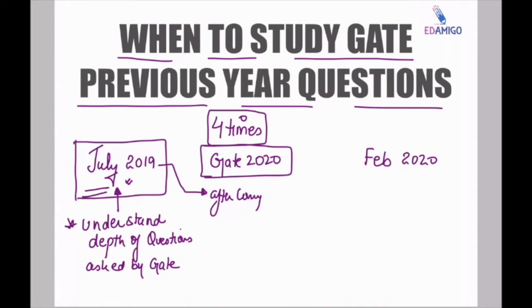After completing the subject, he must go through all the previous years and analyze whether he is able to solve them. So this is the first time, this is the second time, and the third time he must attempt between